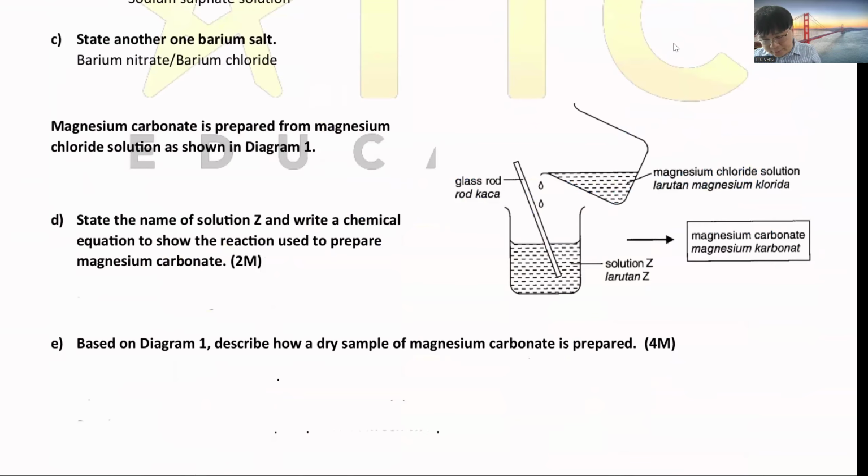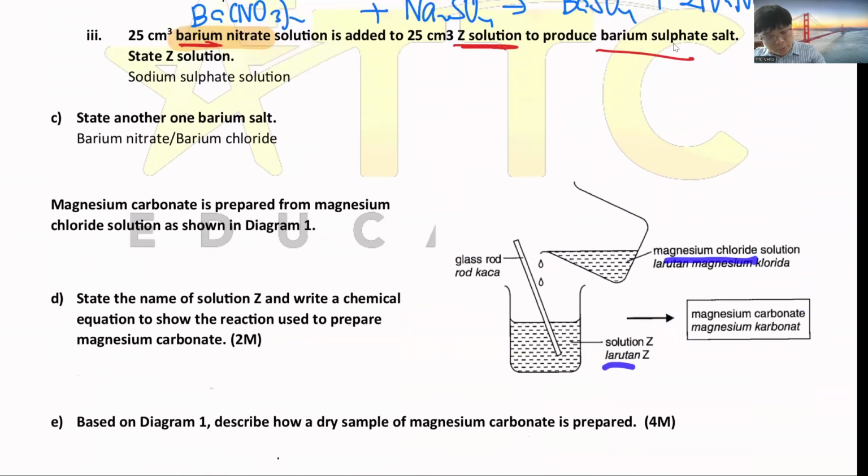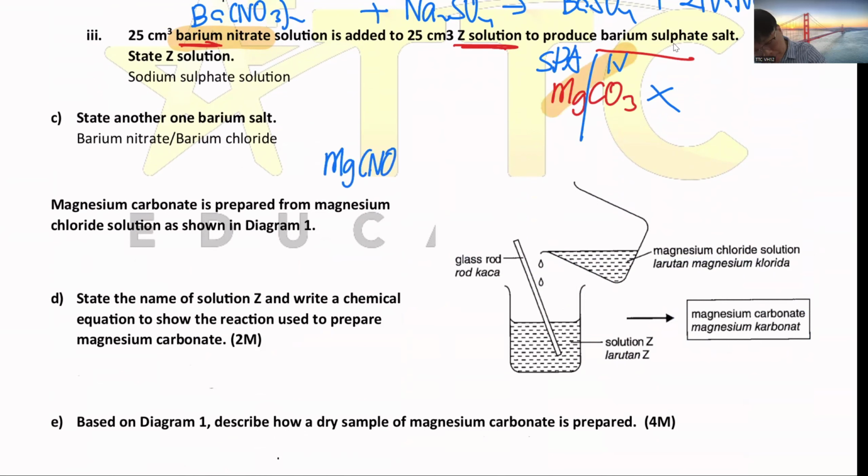They want to prepare magnesium carbonate. Then they ask, magnesium chloride needs to add what solution? So magnesium carbonate is the one that I want to prepare. Insoluble, pair with the soluble salt. So the first chemical needed will be magnesium nitrate plus sodium carbonate.